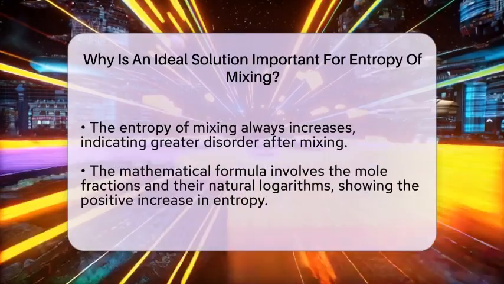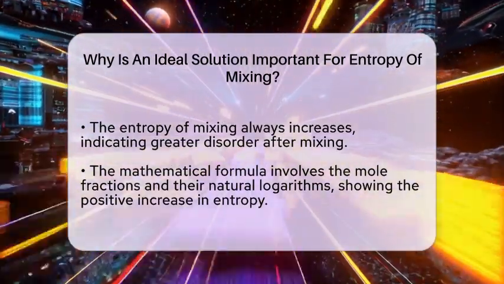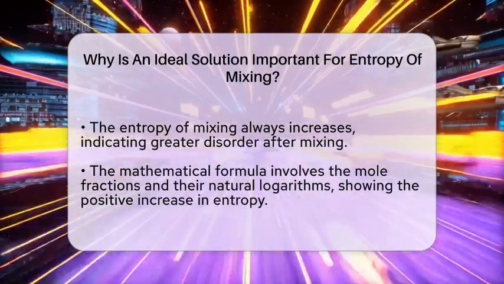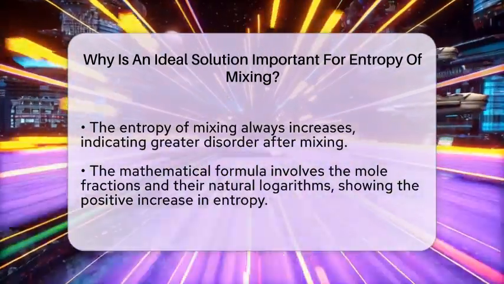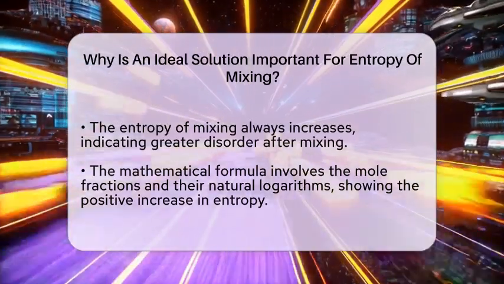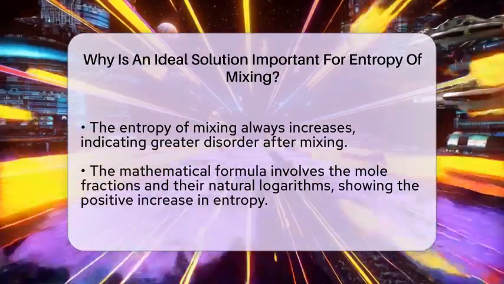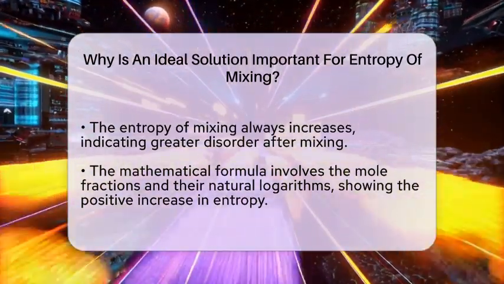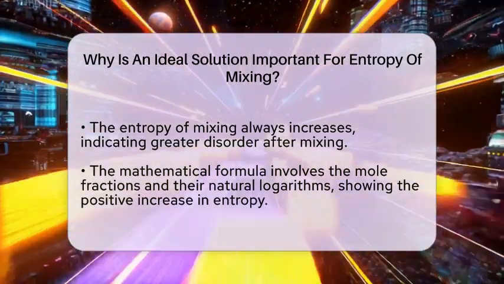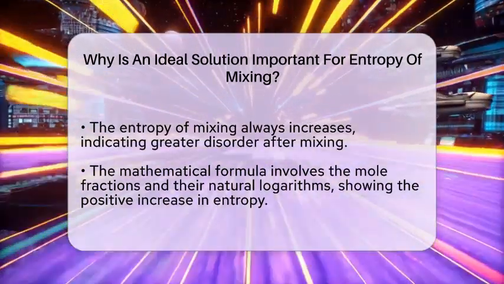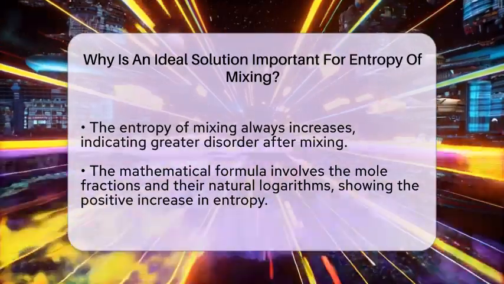The formula shows that the entropy always increases when mixing occurs, because the logarithm of a number less than 1 is negative, and the negative sign makes the whole thing positive. This positive change reflects the fact that mixing makes the system more disordered. The reason this is so important is that it allows scientists and engineers to predict whether a mixture will happen spontaneously. If the entropy increases enough, the process is likely to occur naturally without needing extra energy.